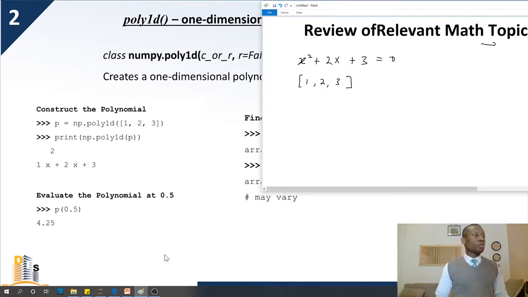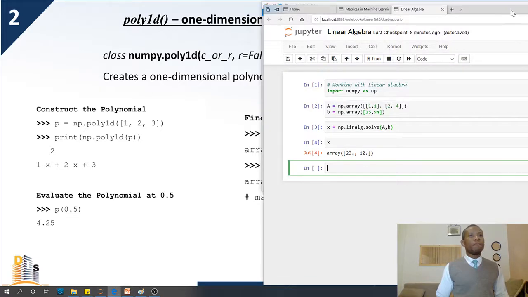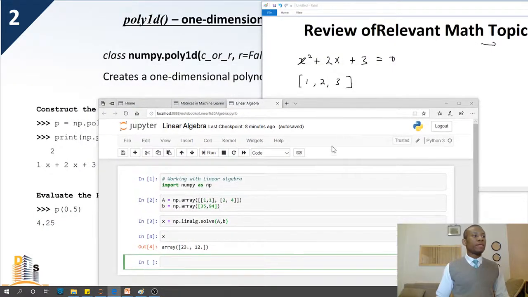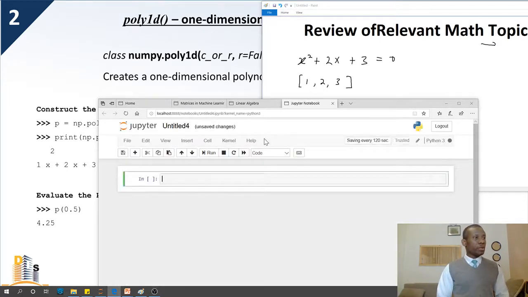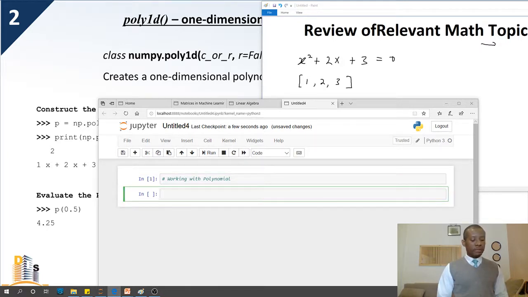So let's go ahead to do it, and let's see how it works. I'm going to go back home and start a new Python 3 notebook, and I'm going to put a little comment there that says working with poly. Of course, polynomial is the key to nonlinear algebra. Now we are talking about poly1D.